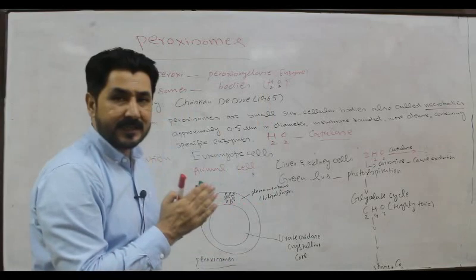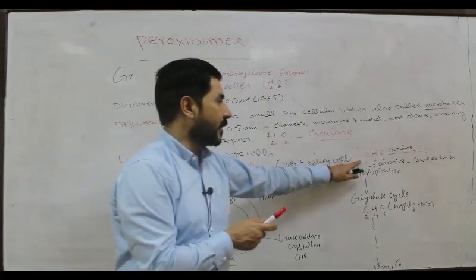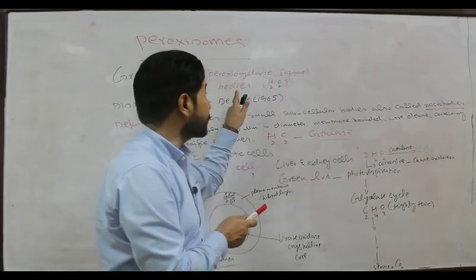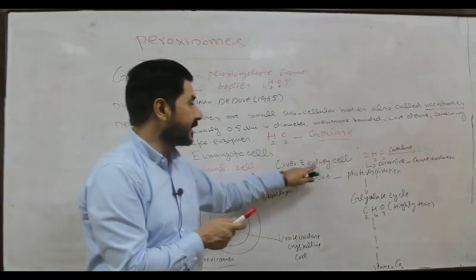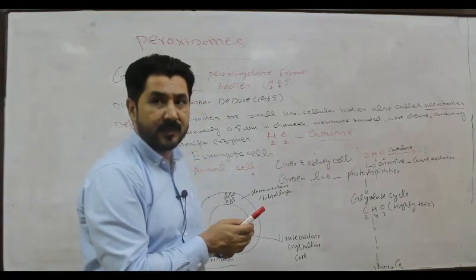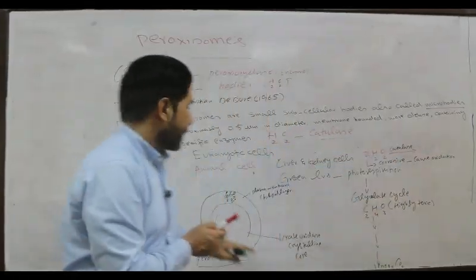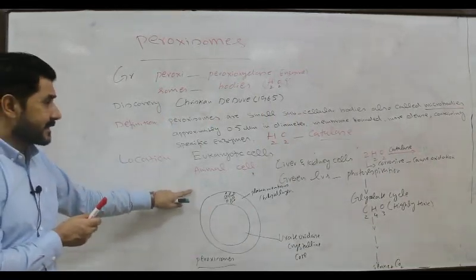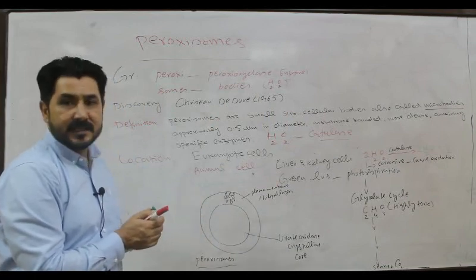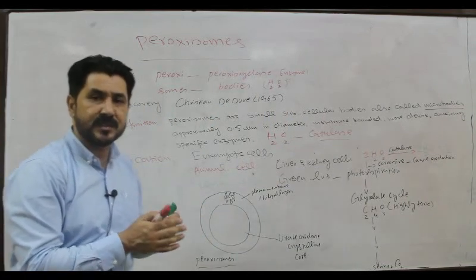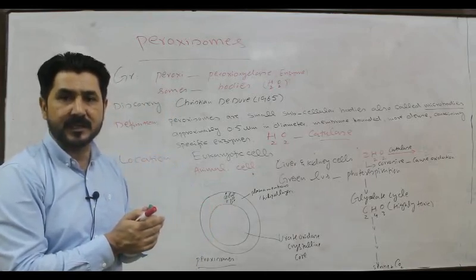In this way the cells are protected from the corrosive effect of hydrogen peroxide with the help of peroxisomes, because peroxisomes in the liver and kidney cells of animals are responsible for the breakdown of hydrogen peroxide into water and oxygen. Similarly, in the plant cells, they are abundantly present in the green leaves. Green leaves are the site of photosynthesis. Photosynthesis is a normal process, the food building process of all green plants.